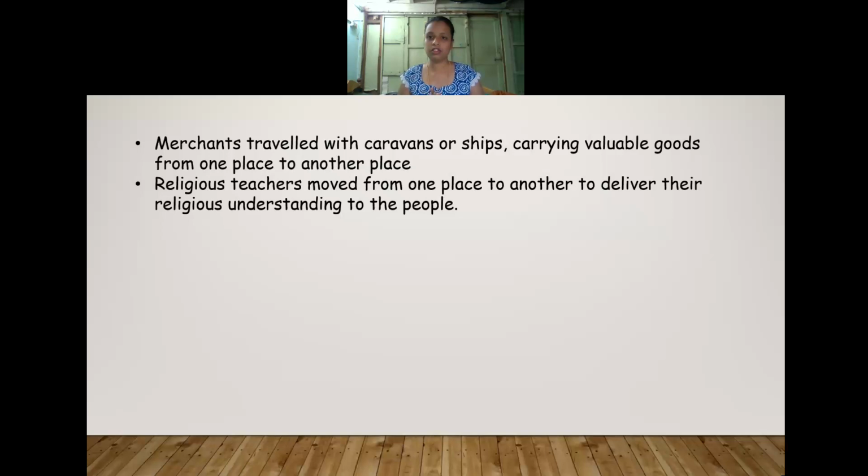If the religious principle, whatever they were telling, influenced the people, they started following that religion there. So that is why Buddhism was introduced in China, Tibet, as well as in Japan. Even in Indonesia we can see some Hindu temples. Hinduism also flourished in different parts of the world. In this way, these religious teachers were moving from one place to another. So this is another reason why people were traveling.